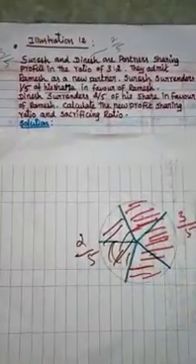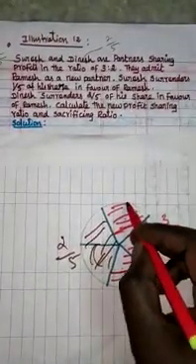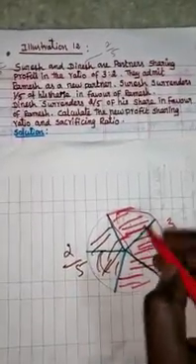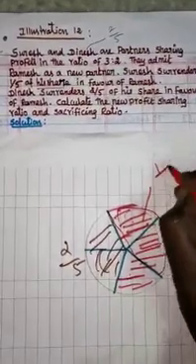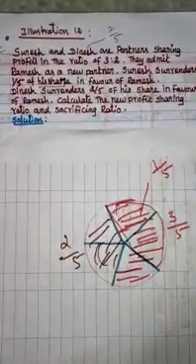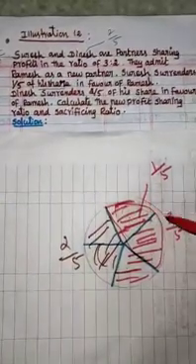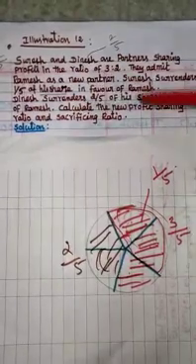Now what is Ramesh doing out of his share? Of the 3/5, from these 3 parts he is giving 1/5 to Ramesh.